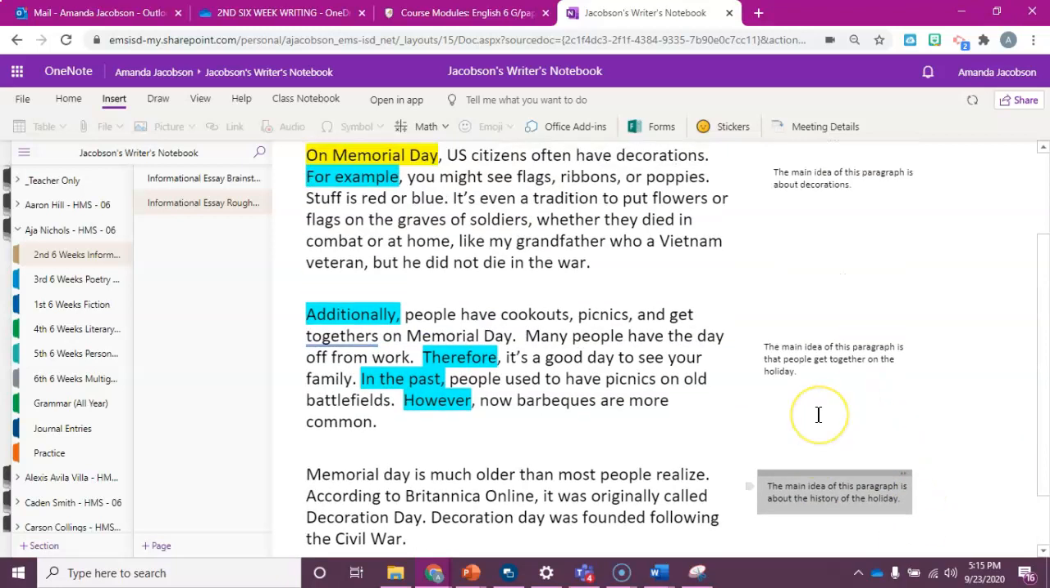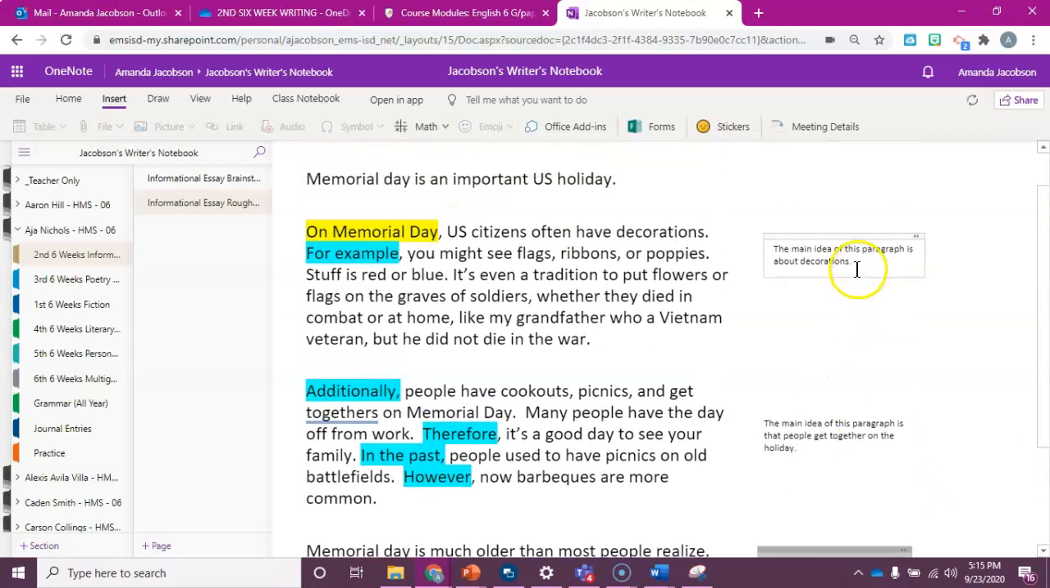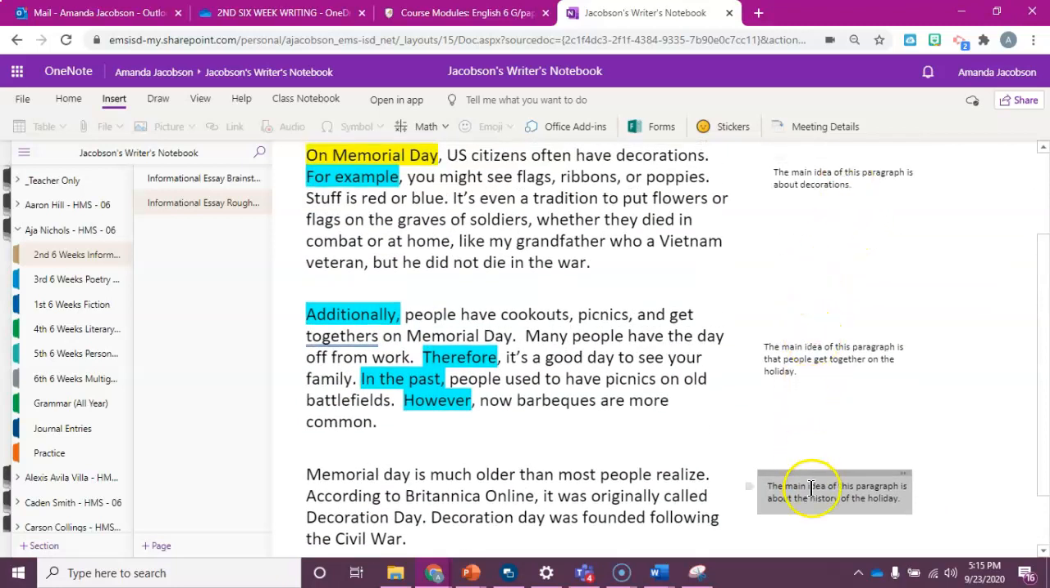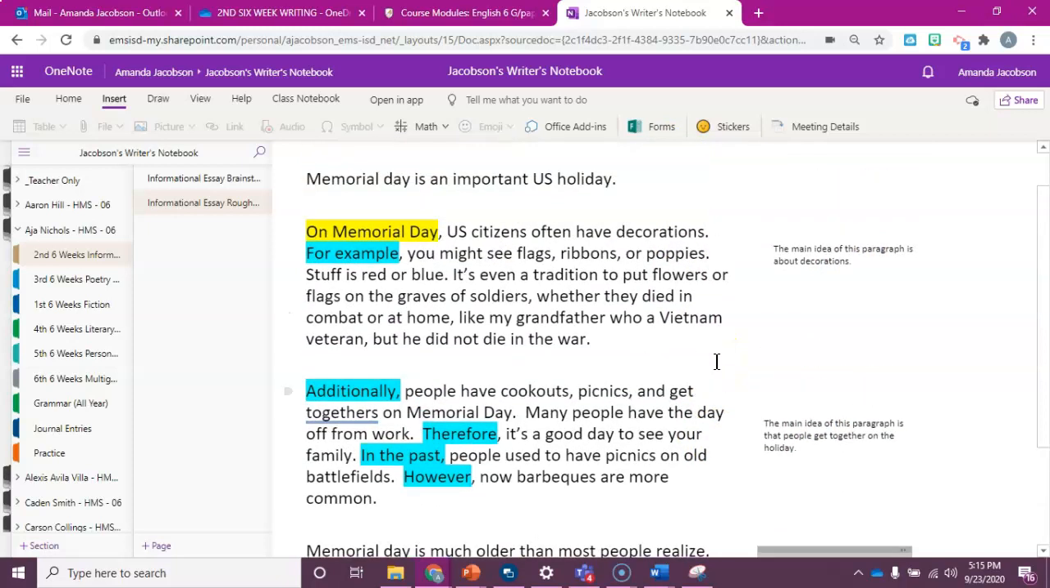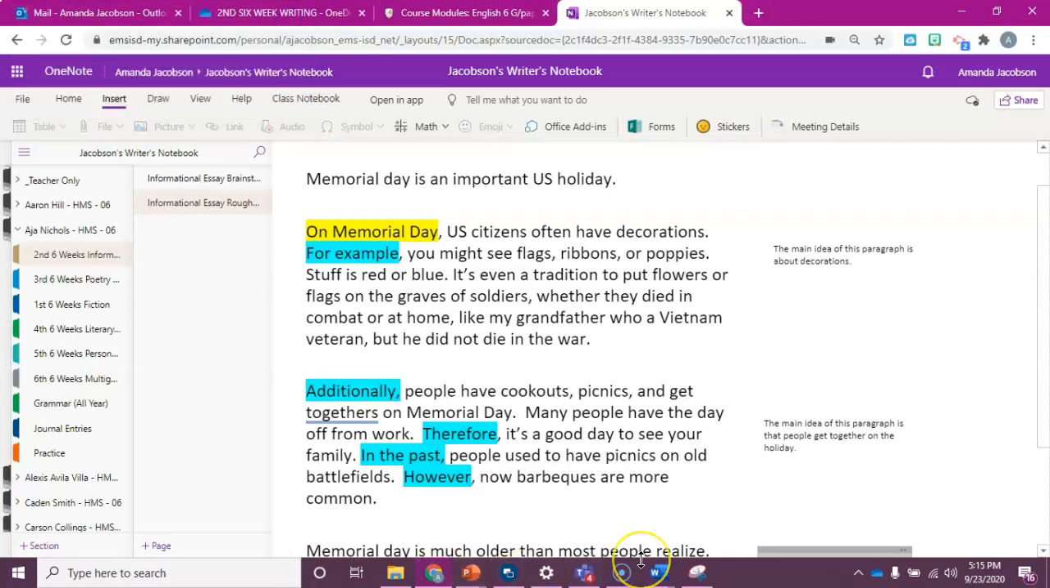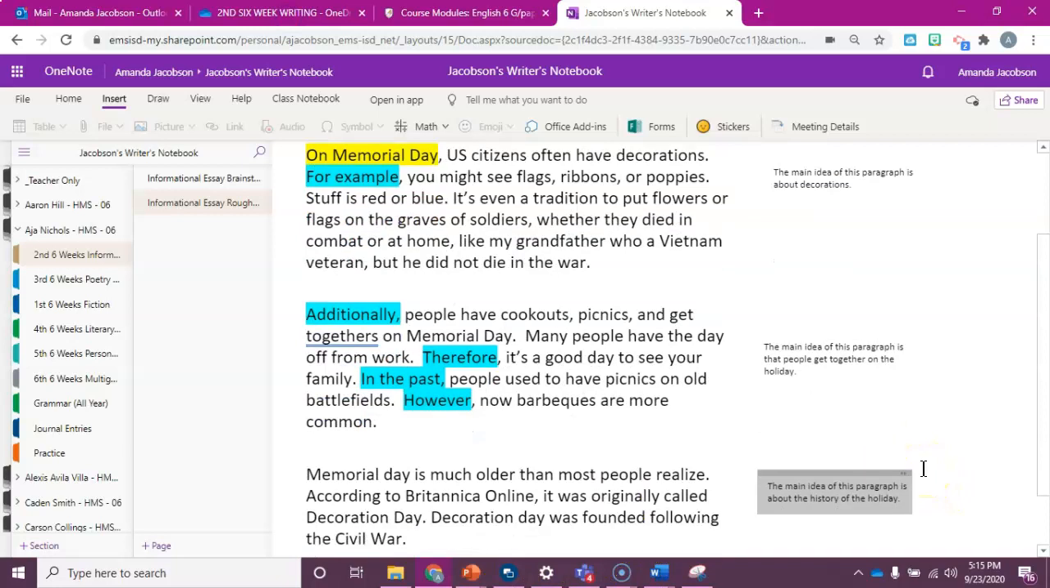Go ahead, and before we move on, I want you to write the main idea of each of your main paragraphs, your body paragraphs, next to the paragraph. When you're ready, unpause the video and continue. Okay, now you should be back.